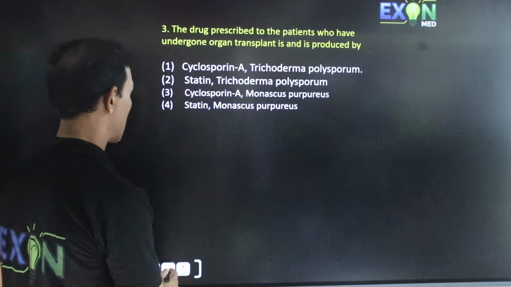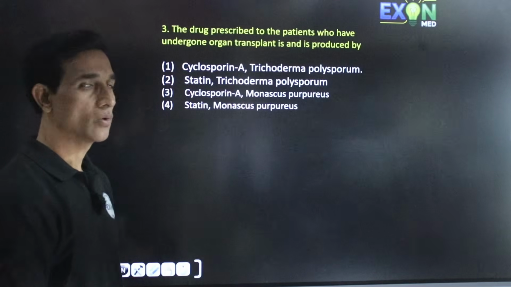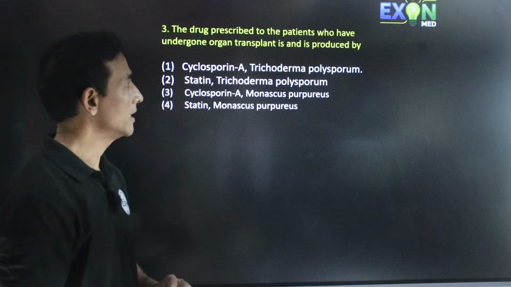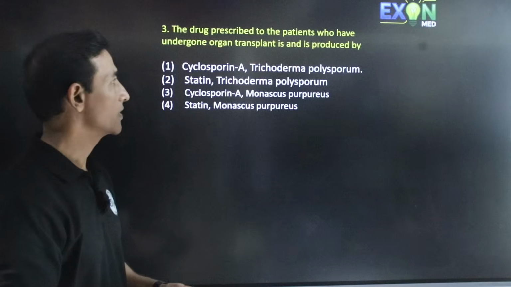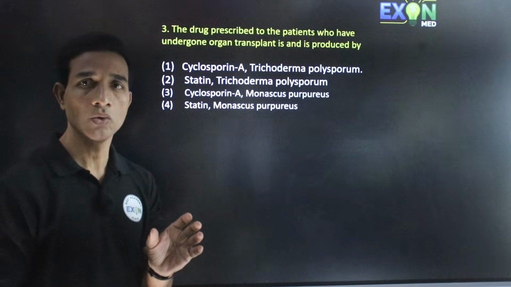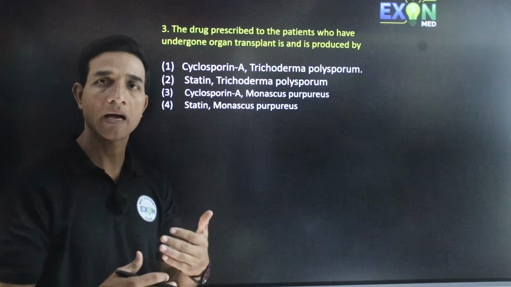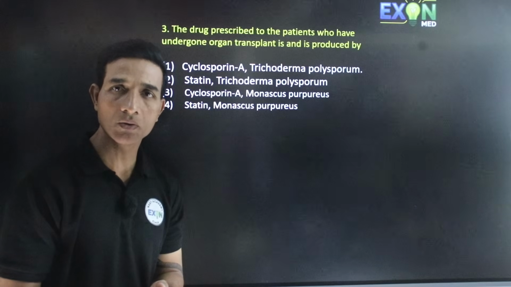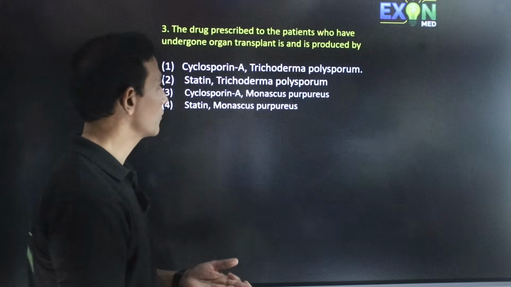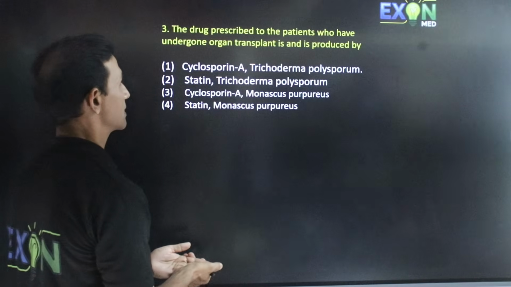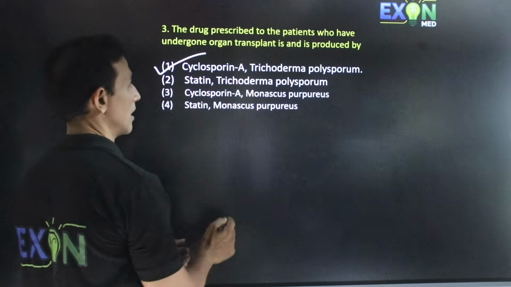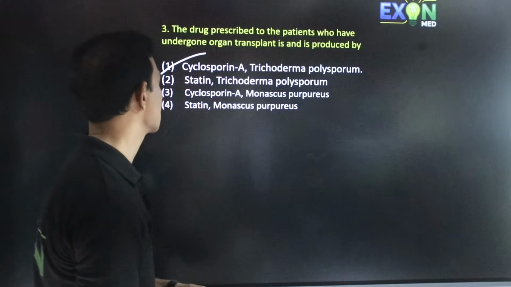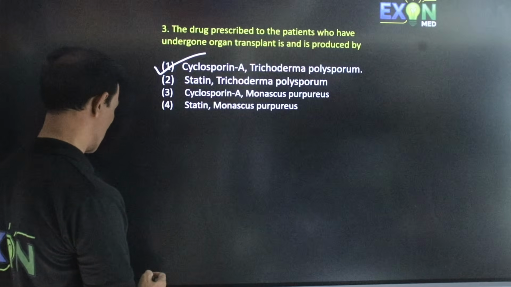The drug prescribed to patients who have undergone organ transplant is produced by, so we are giving drugs for a patient who has undergone a surgery and had a transplant of the organs. Here his body will produce antibodies. To prevent that, we give cyclosporin A, which is produced by Trichoderma polysporum. Hence the answer is A.